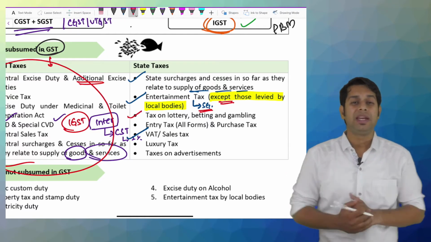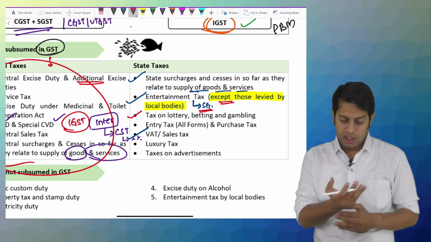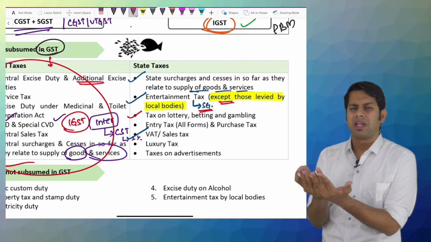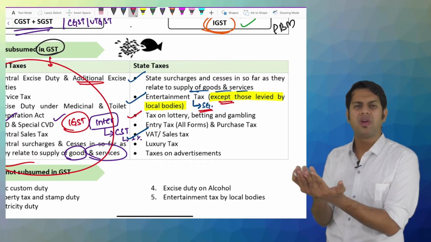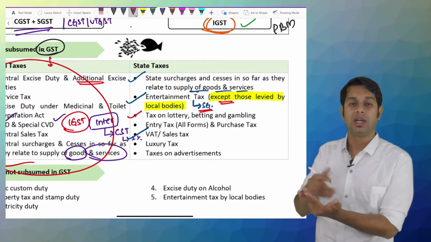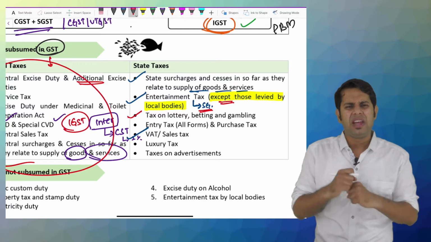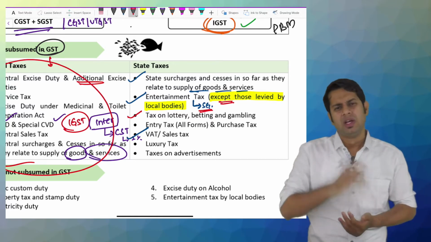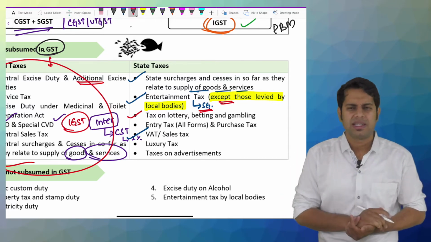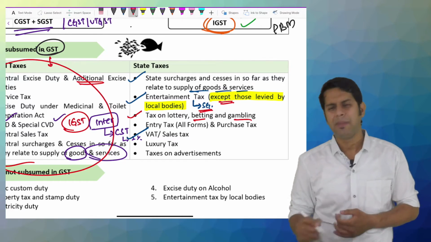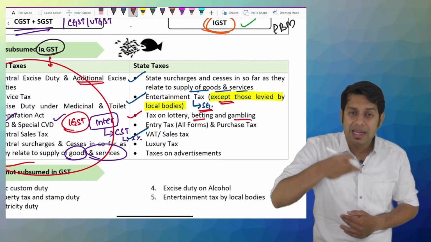Then lottery, betting and gambling. You go purchase a lottery ticket. Oh wow sir, I am going to purchase this lottery ticket, I am going to win 1 crore lottery. On that lottery ticket, tax was collected by the state government. Then you are doing betting. Sir, I know how to bet on horses, so I am betting on horses, etc. You are doing some betting or gambling activities, and the tax on that is collected by the government.